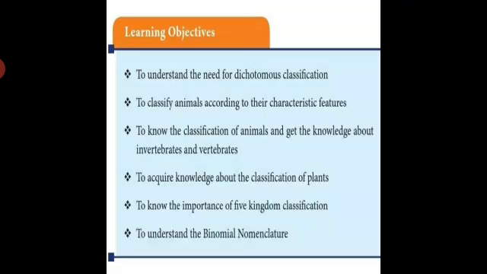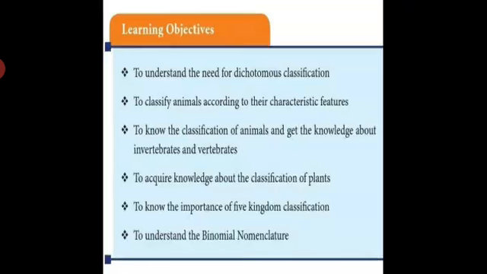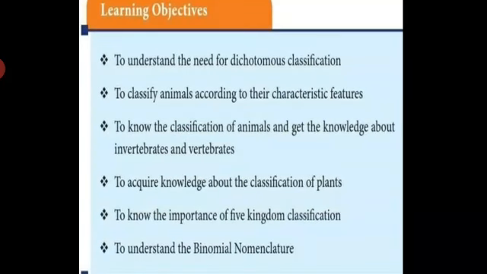Students, in this lesson we are going to discuss some learning objectives. We have to understand the need for dichotomous classification. What is dichotomous, we will discuss later.